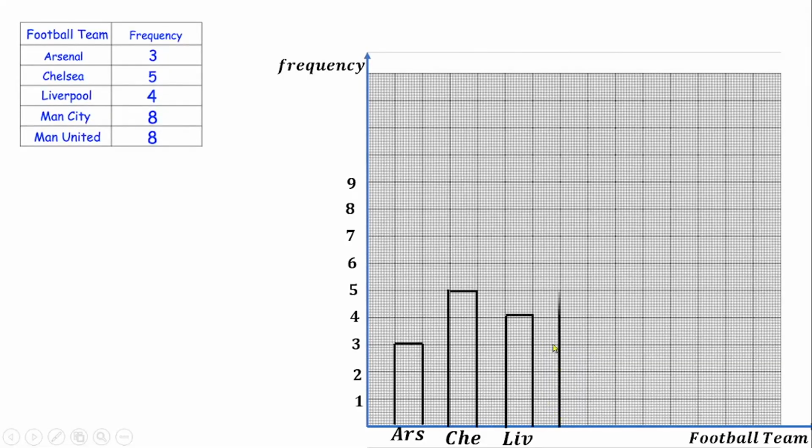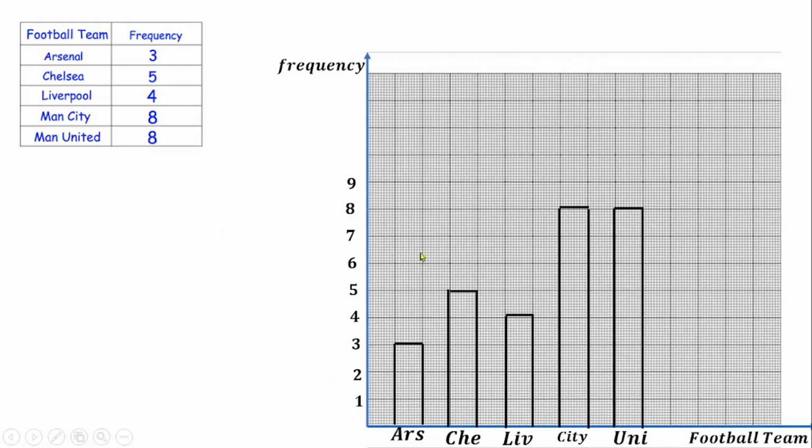Then draw a straight line to hit, which is representing Man City. Then close at the top. That will be representing Man City, which I wrote City. Leave another 2 centimeters. Then draw another, because the height, the frequency, is also 8. Draw another rectangular bar. Close it at the top. That represents Man U, Manchester United.